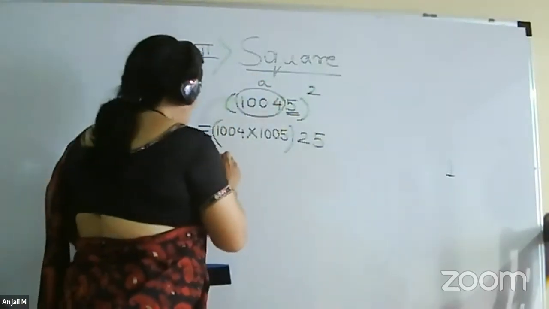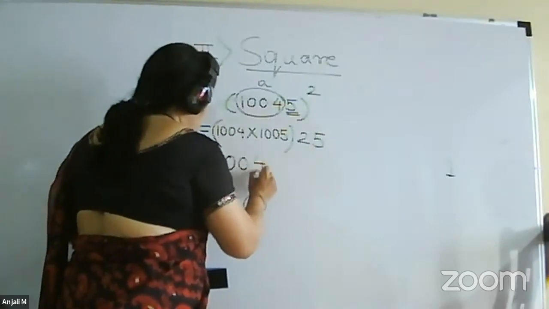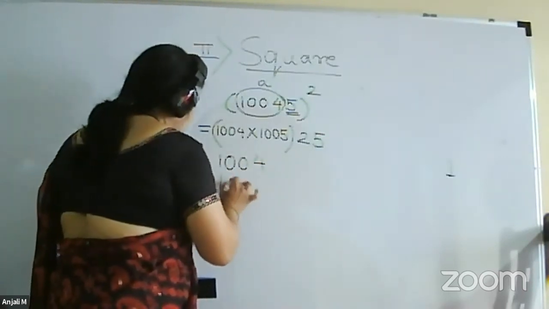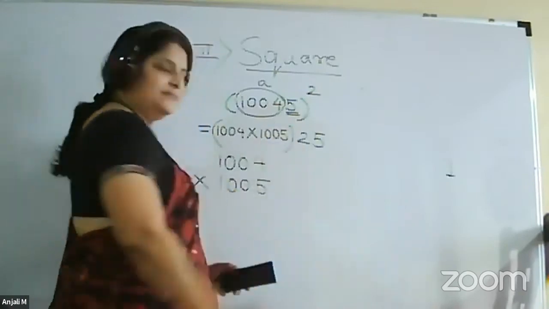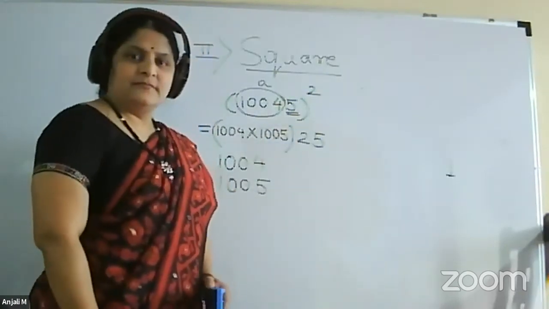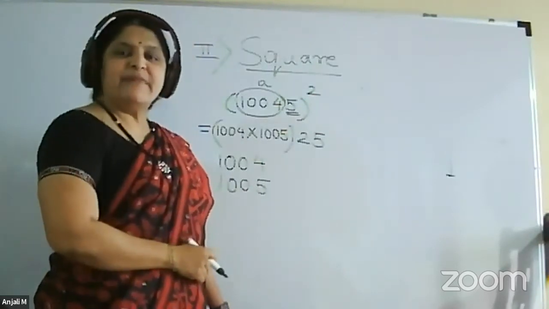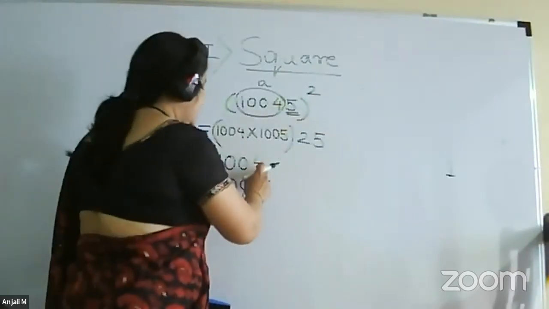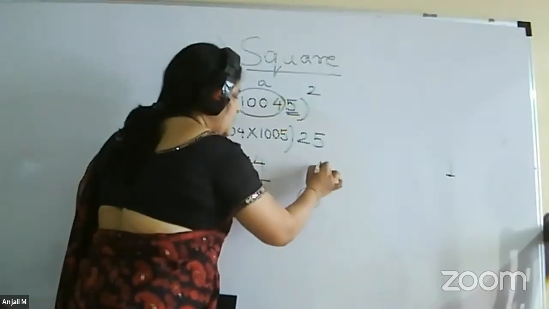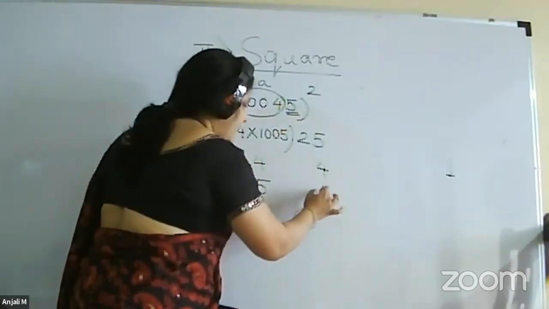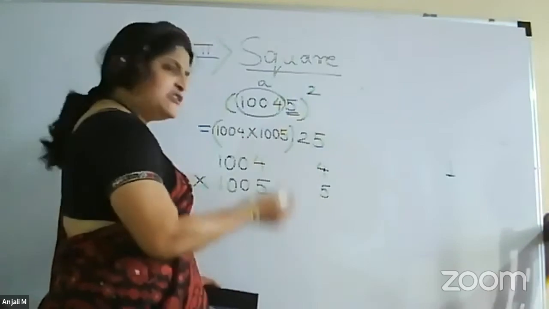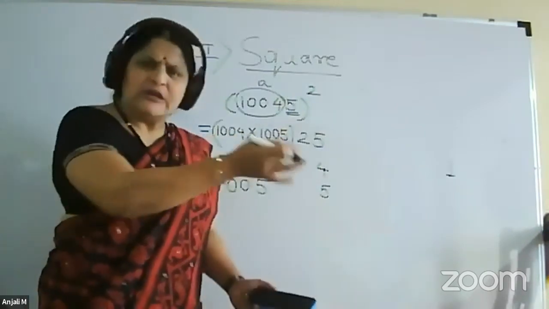Simultaneously, we will do it here. So 1004 and 1005. Again, all of you know now what the base is. Base will be 1000. Subtract 1000 from each of these. So you will get 4 and you will get 5 here. Once you have the practice, no need to write it down also.